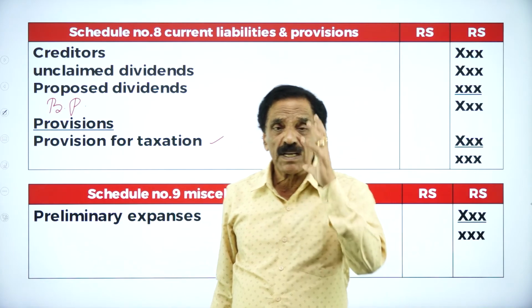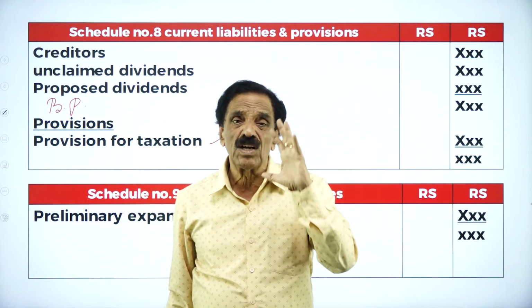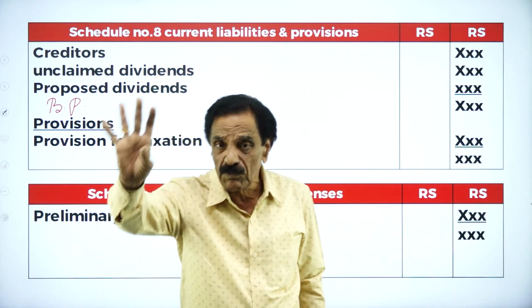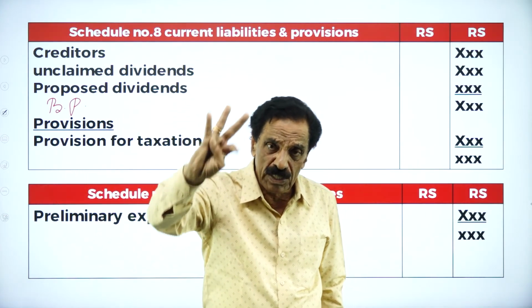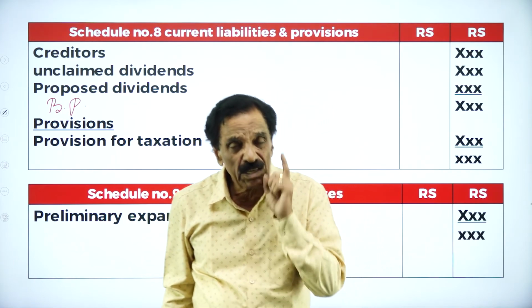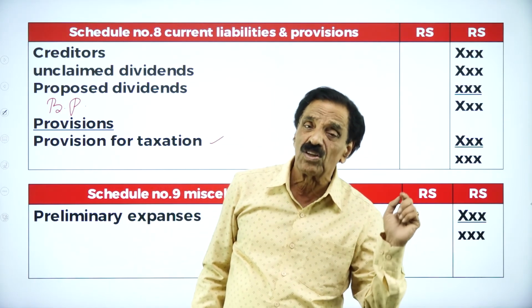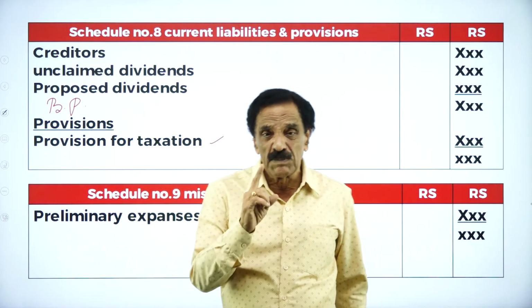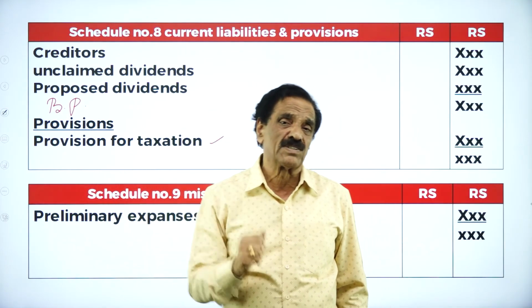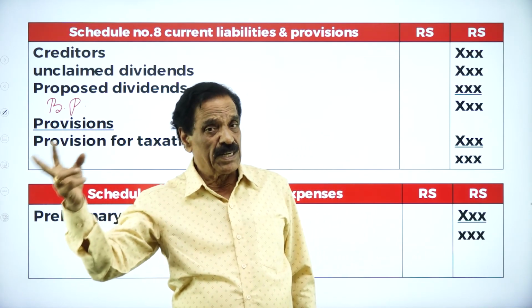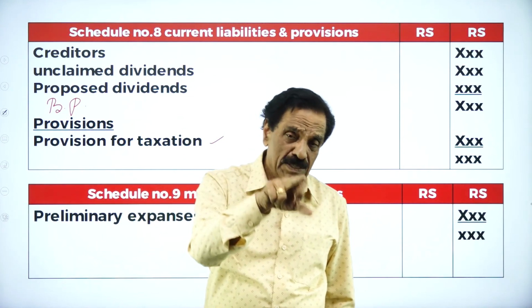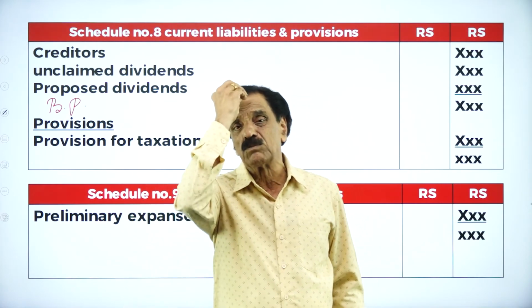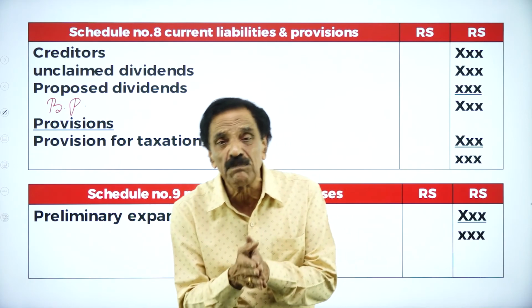And you have to prepare under schedules. There are 9 schedules. I will repeat once again. Number 1, share capital. Number 2, reserve and surplus. Number 3, secured loan. Number 4, unsecured loan. Number 5, fixed asset. Number 6, investment. Number 7, current assets, loans and advances. Number 8, current liabilities and provision. Number 9, miscellaneous expenses and losses. If you learn 2 or 3 times, this becomes so much easy for you.